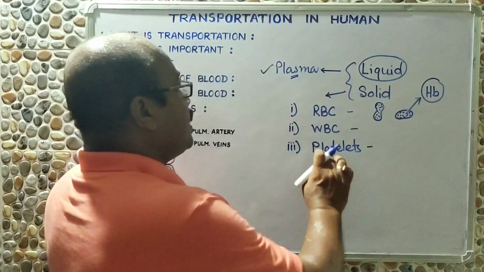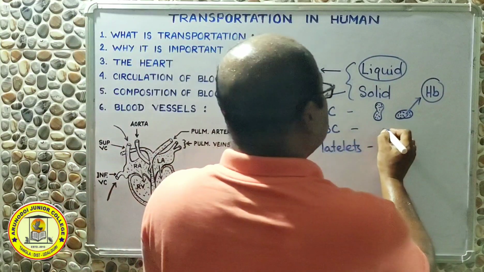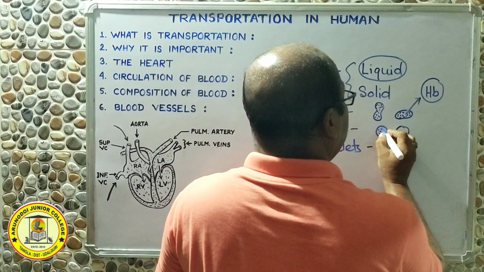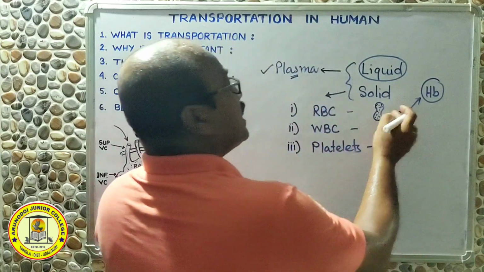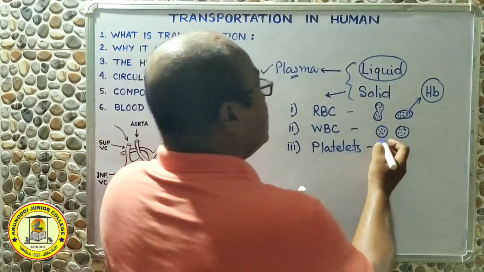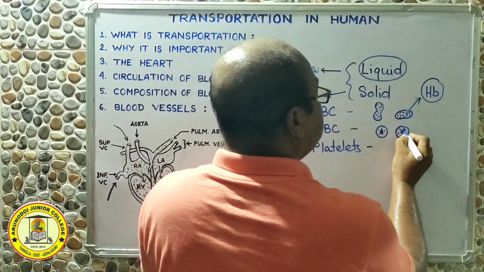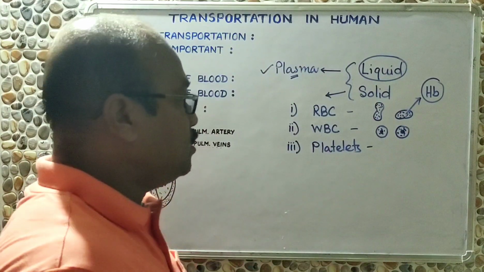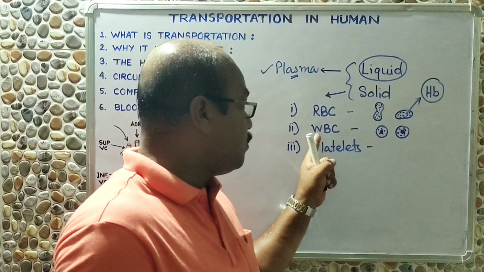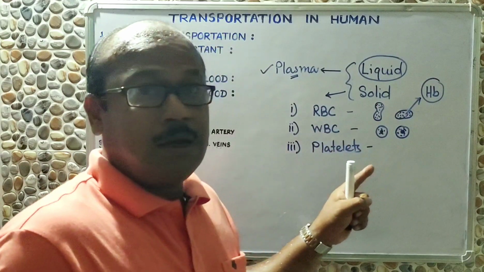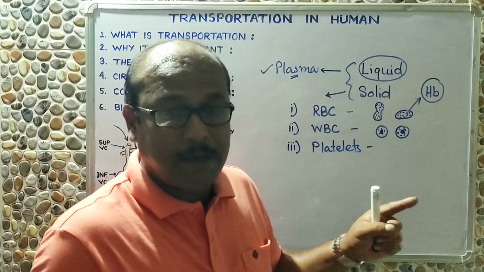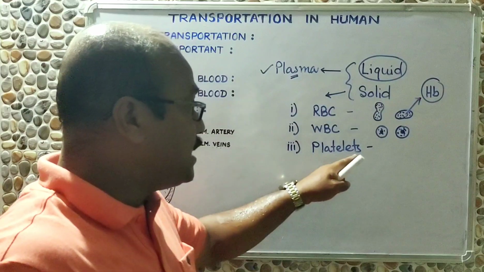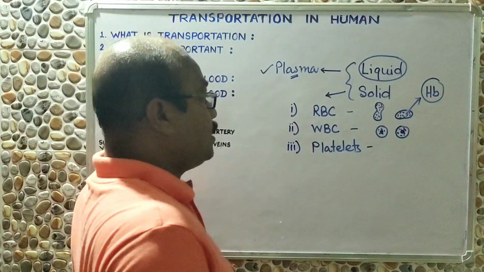Coming back to WBC, these are some cells, round, polygonal. They have also cytoplasm exactly like RBC, but you will find a clear nucleus. A distinct nucleus is visible. Due to the presence of this nucleus, they are true cells. So sometimes white blood corpuscles are not called corpuscles, but are called white blood cells, because they have the full characteristics of cells as they have a nucleus inside them.